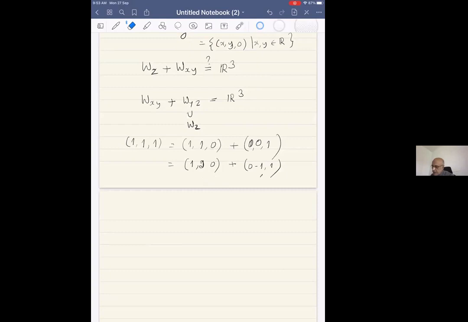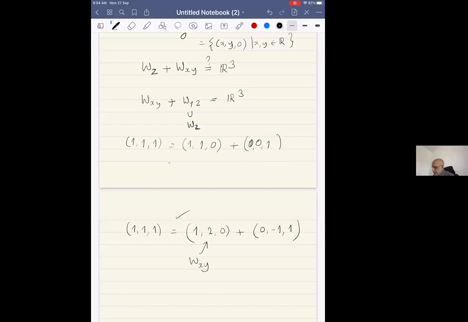Let me just do this more carefully. First of all, do you agree that this equality is clear, because addition of vectors is just addition of each coordinate? So this is correct. And do you also agree that this belongs to WXY and this belongs to WYZ? As does this belong to WXY and this belong to WYZ.